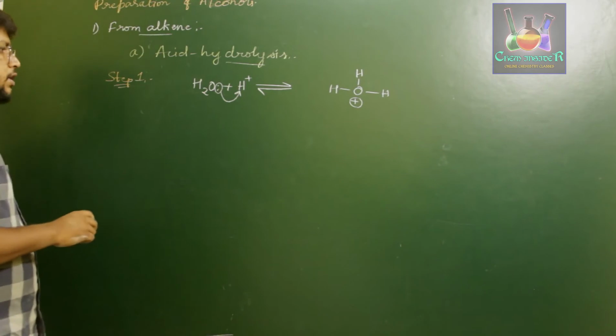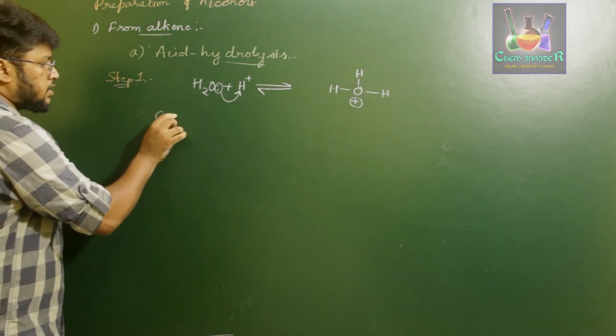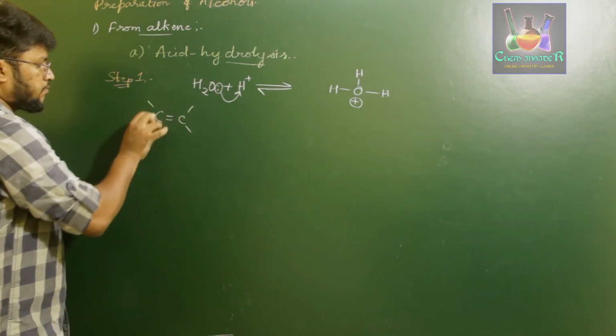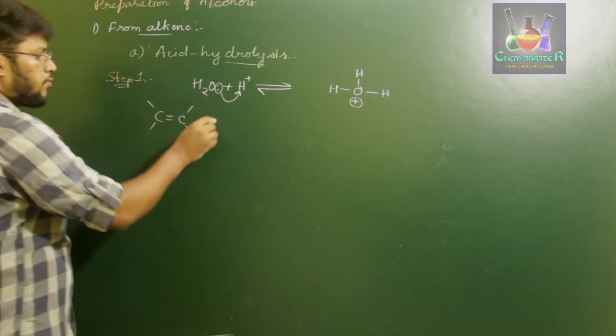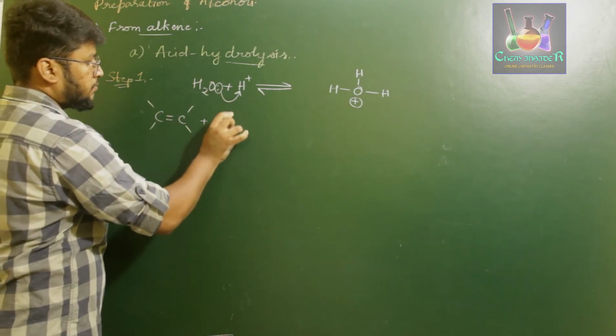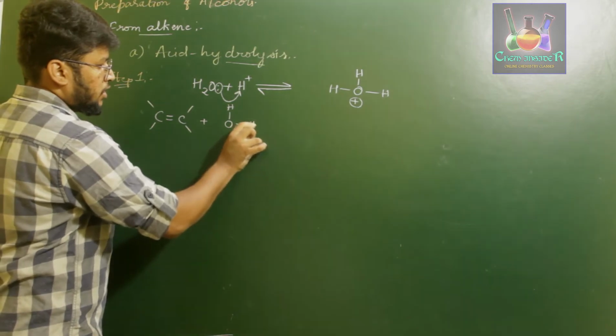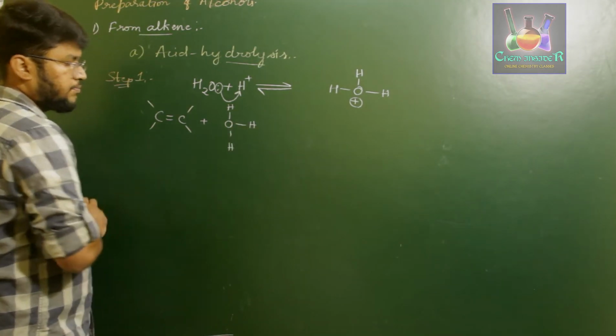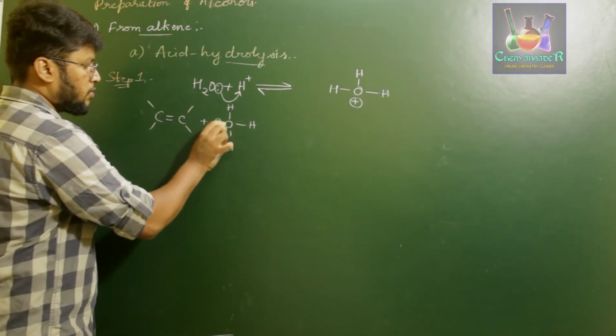Next, we treat this C=C, our alkene, with the protonated water, which has a positive charge.